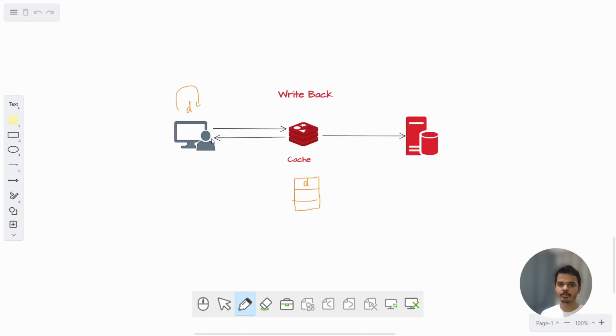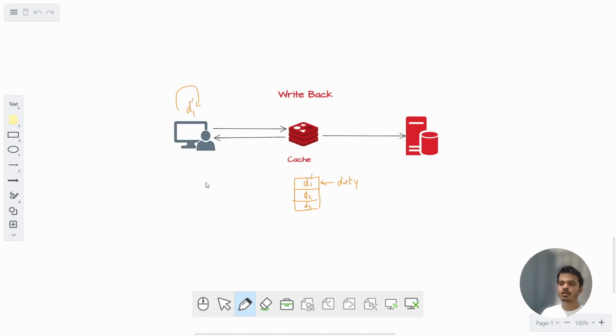So next is the write back policy. In the write back policy, the application will only update data into the cache. Let's say data d1, d2, d3 is present in cache. Now the application has done some computation and has updated d1 to d1 dash. It will update this particular d1 dash only in cache. Now when d1 is being updated in cache, this particular slot is marked as dirty.